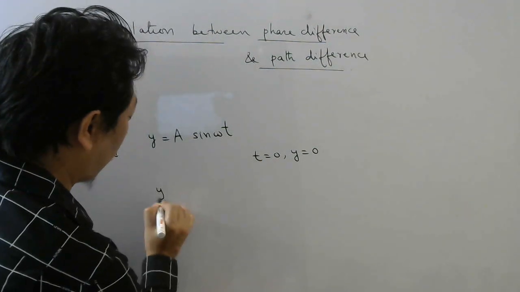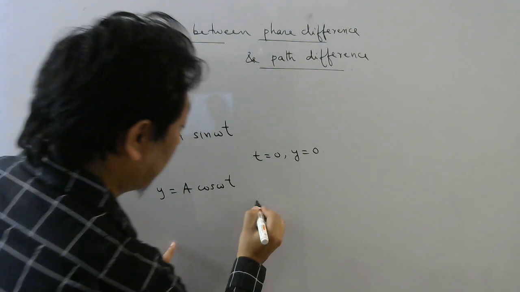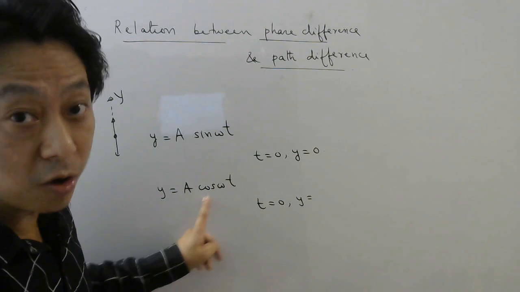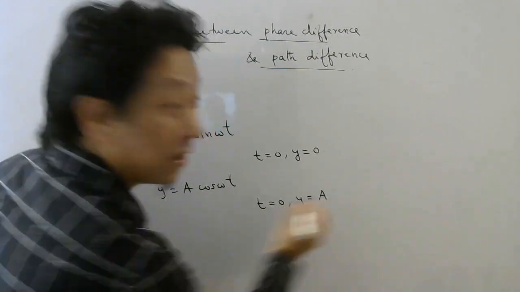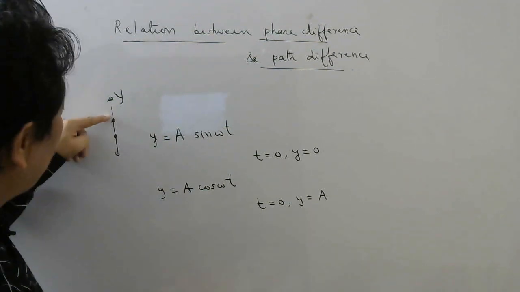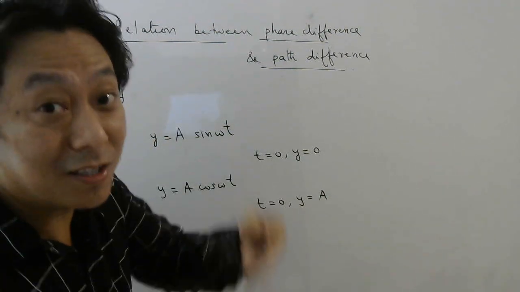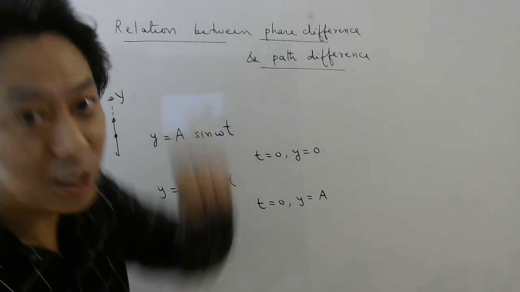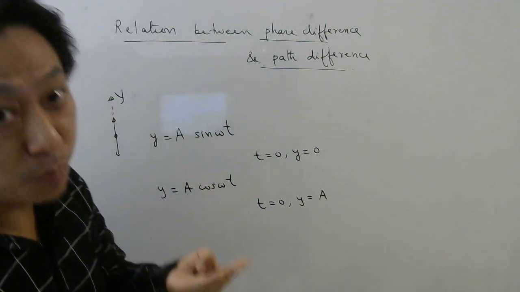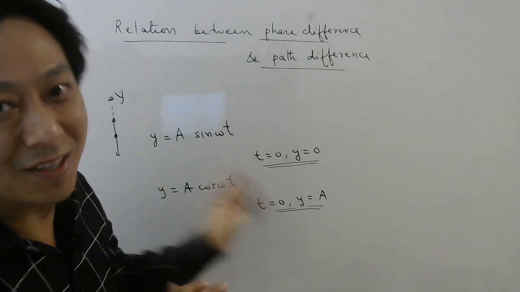Some of you can also write y equal to a cos omega t. No problem. But if you write this, then it means what? At t equal to 0, y will be equal to how much? Put t equal to 0. Cos 0 will be 1, so y will be a. That means if you write this function, then it means you started your watch when the particle was here, not here. So that doesn't matter, right? That initial condition doesn't change the fact that the particle is performing simple harmonic motion. So this equation can also be used, depending on where the particle was when you started the watch, right?